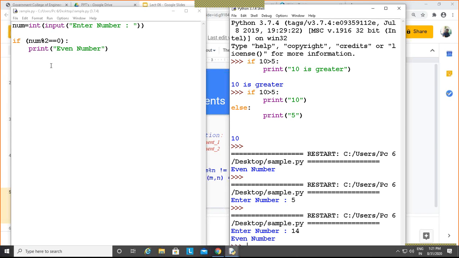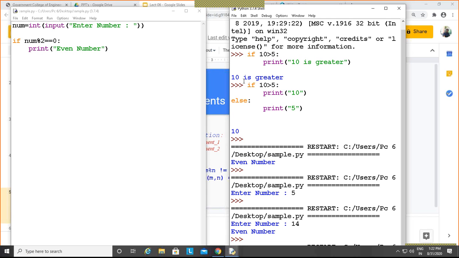So if you have the habit of putting the opening and closing brace, you can put that opening and closing brace, or you can simply exclude it. So this is optional. So simply you can write this and run it. I will show you the output here.